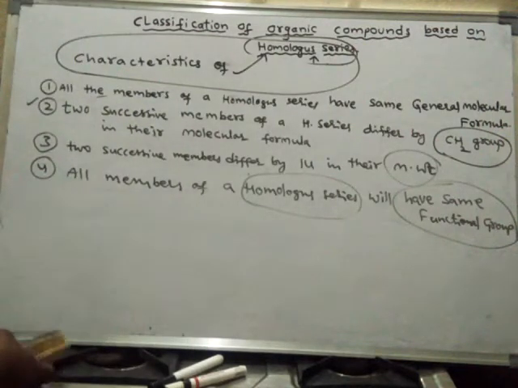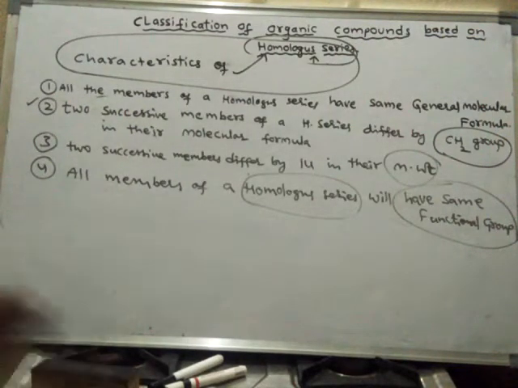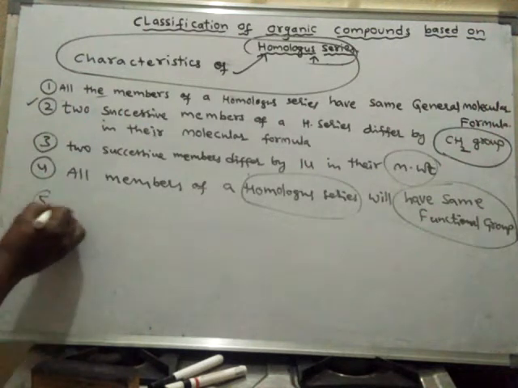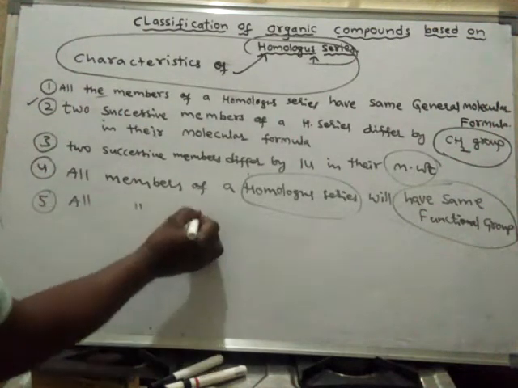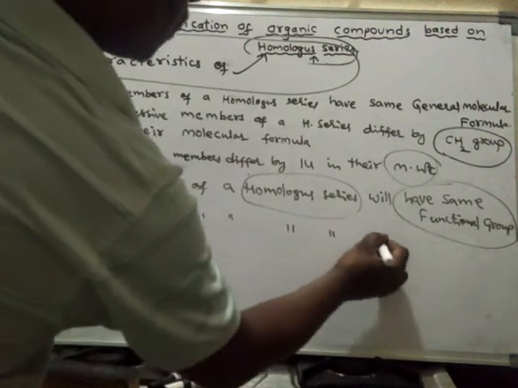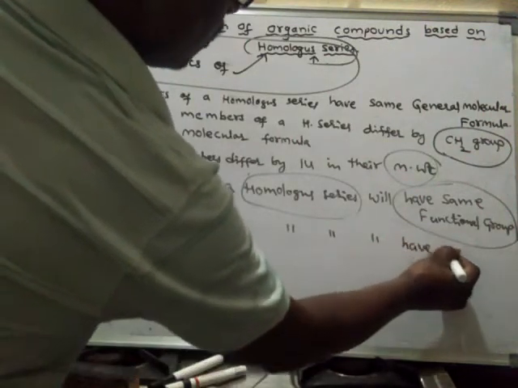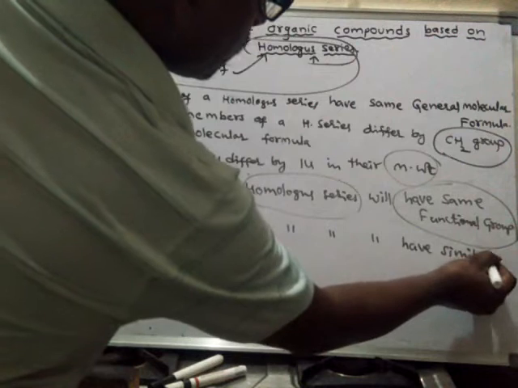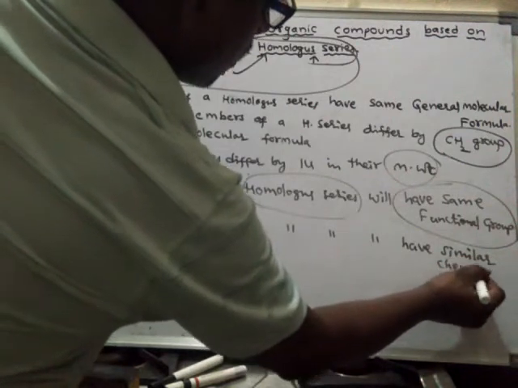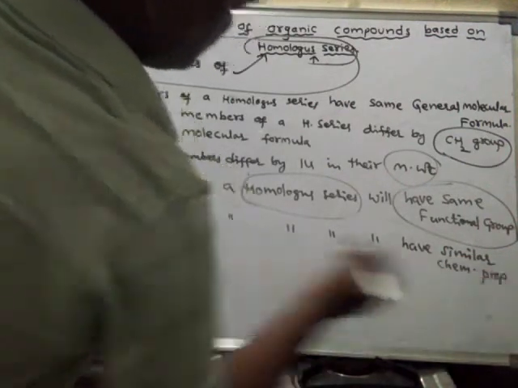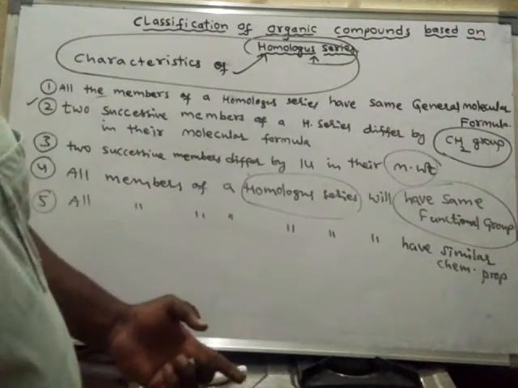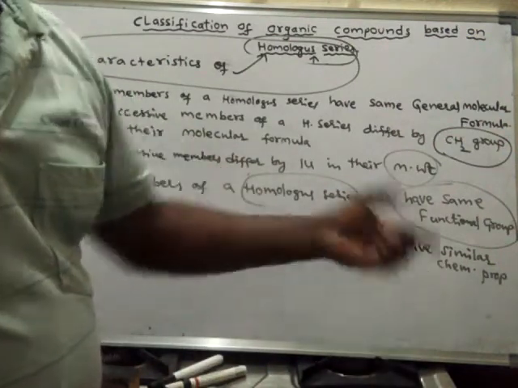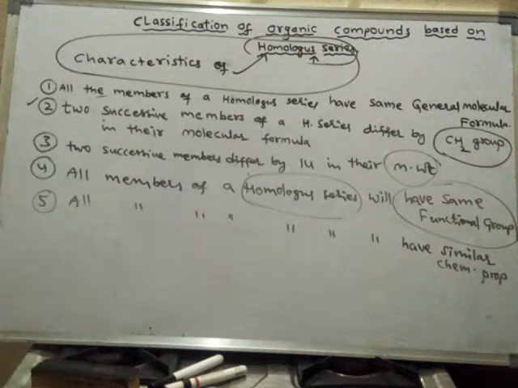Now we will learn the fifth property. What is the fifth property? All members of a homologous series will have similar chemical properties. When the functional groups are the same, then the chemical properties also will be the same. Already we have seen. Right. Next.